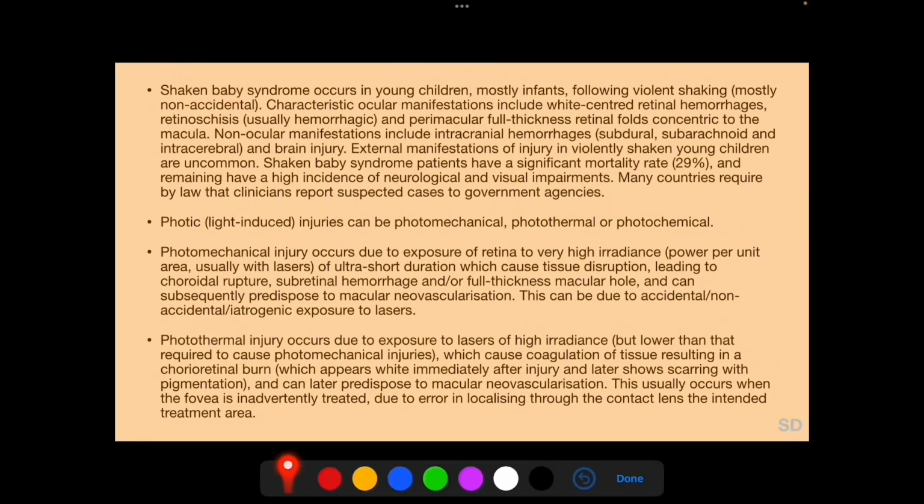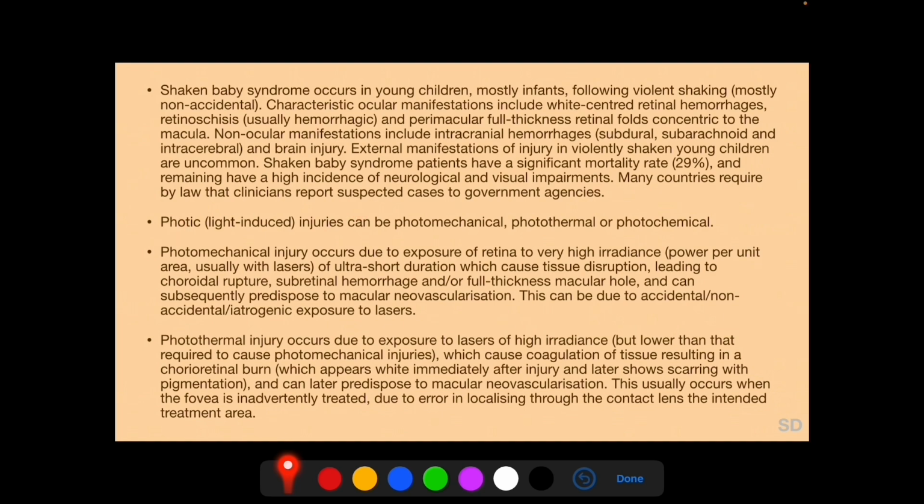Shaken baby syndrome occurs in young children, mostly infants, following violent shaking. Characteristic ocular manifestations include white-centered retinal hemorrhages, retinoschisis usually hemorrhagic, and perimacular full-thickness retinal folds concentric with the macula. Non-ocular manifestations of shaken baby syndrome include intracranial hemorrhages and brain injury. External manifestations of injury in violently shaken young children are uncommon. Shaken baby syndrome patients have a significant mortality rate, and the remainder have a high incidence of neurological and visual impairments. Many countries require by law that clinicians report suspected cases of child abuse to government agencies.